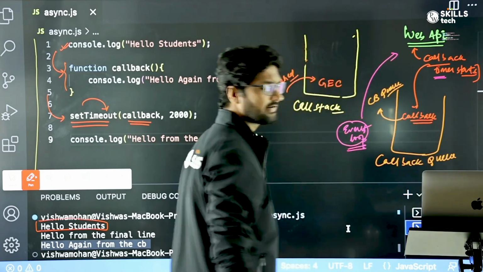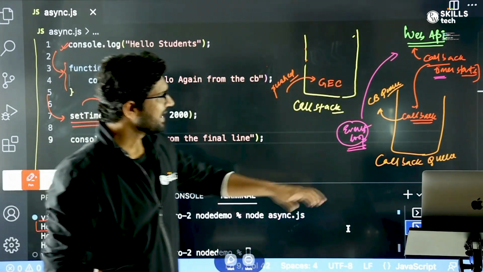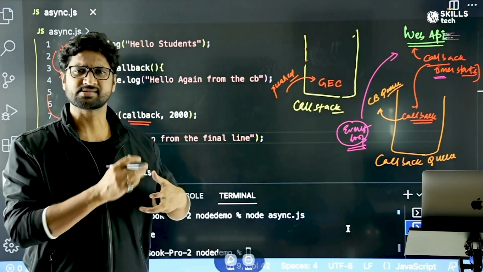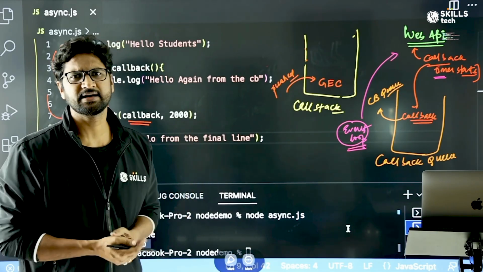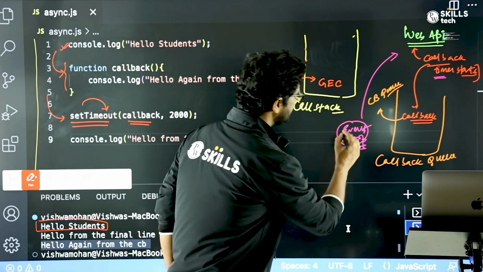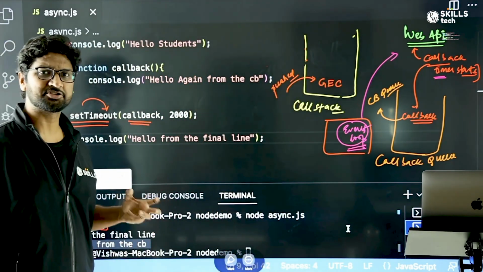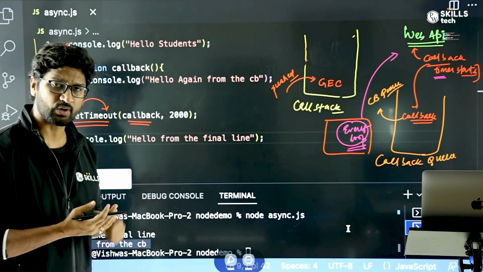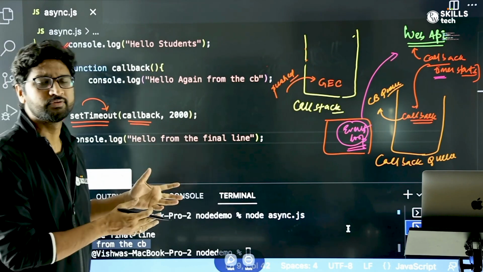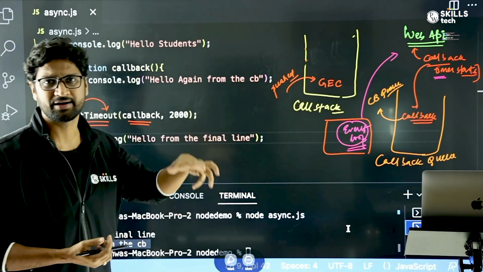Callback queue is basically a first in first out data structure, similar to a queue, right? And as soon as all the callbacks which are registered to the web API, when their timeout is done, when their execution is done, typically they are brought to the callback queue. Now, this event loop that you see has a very important role to play. He is a manager of managing the callback. So at one, it will try to see if the timeout is done, so that it will try to move the callback function which was registered with web API to the callback queue.